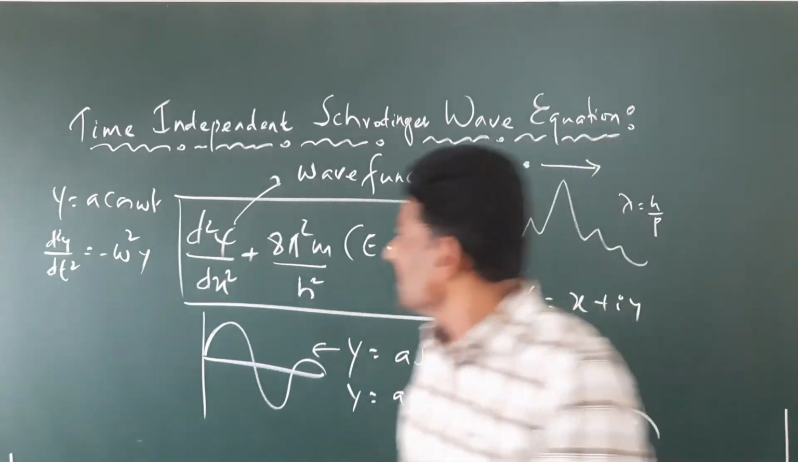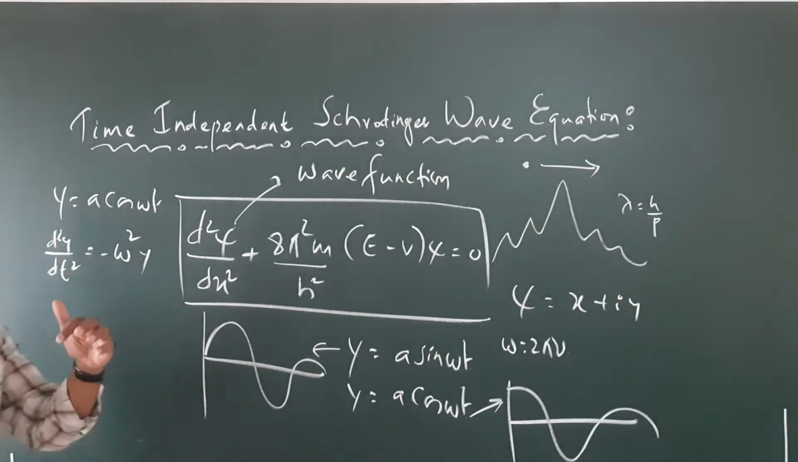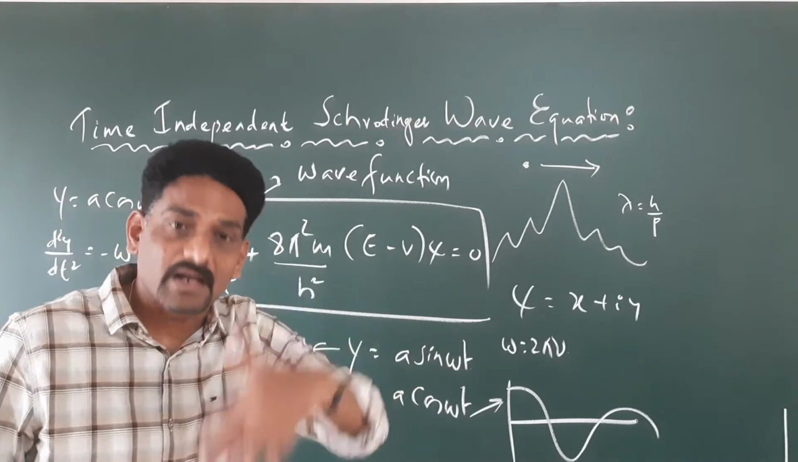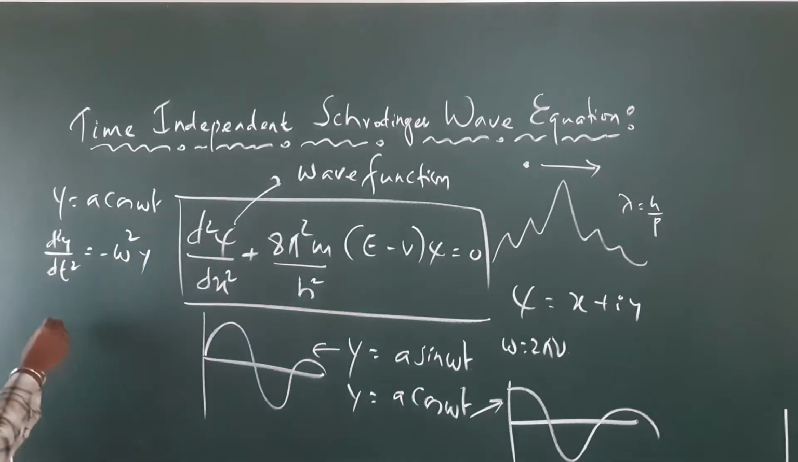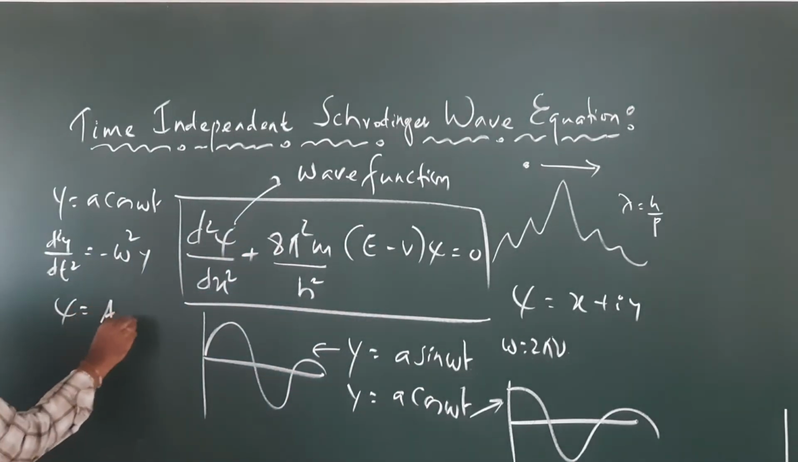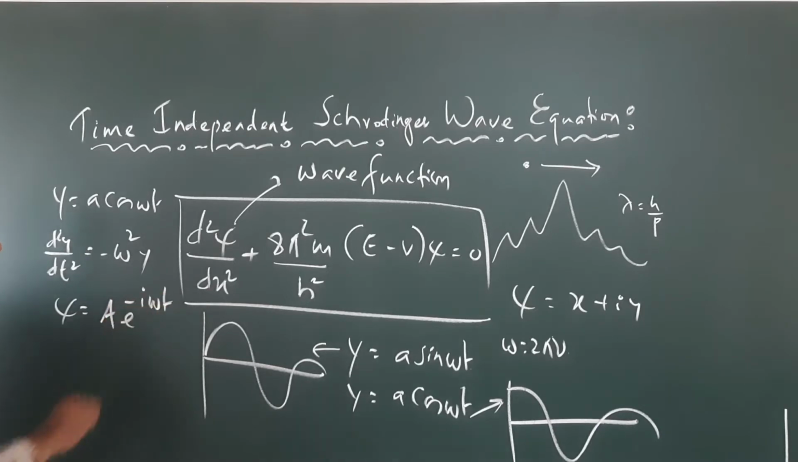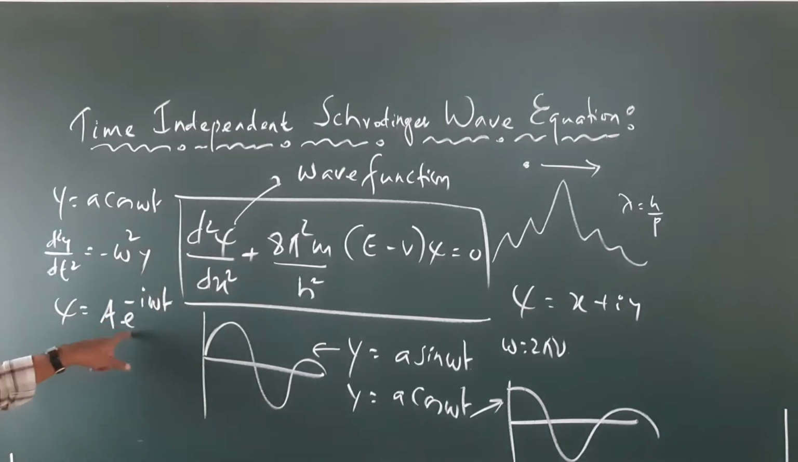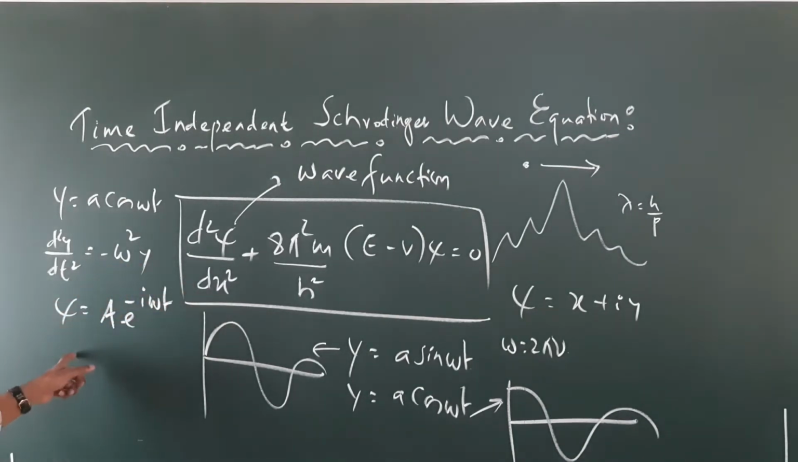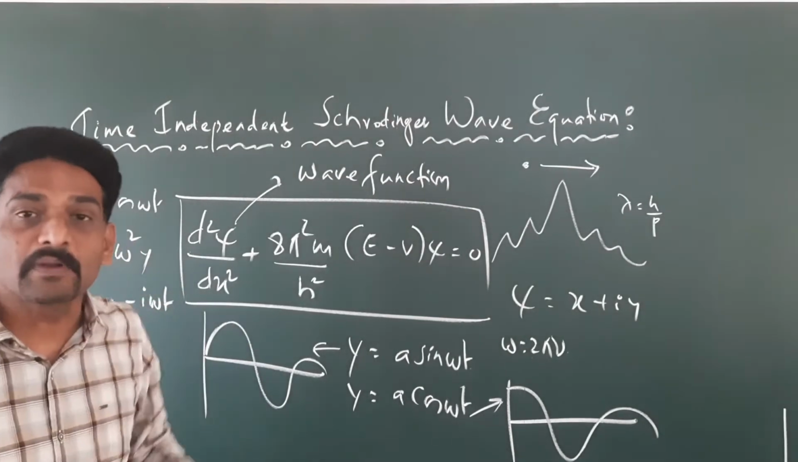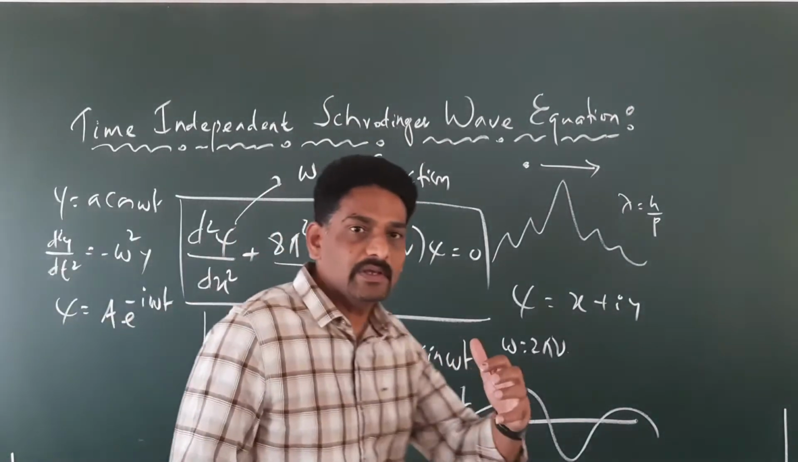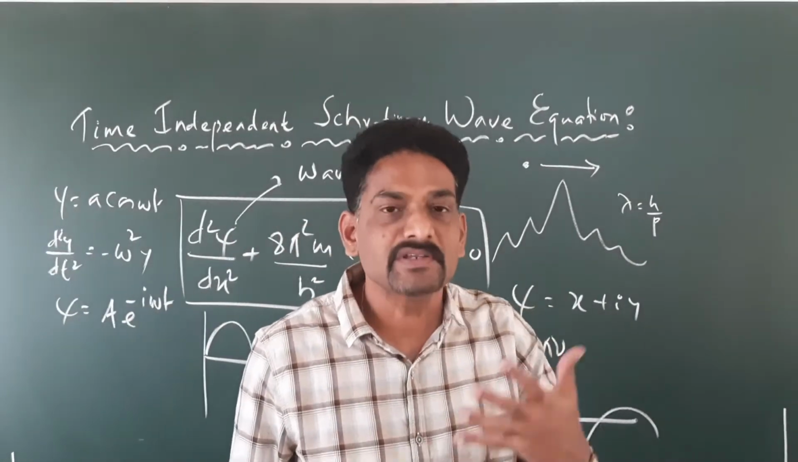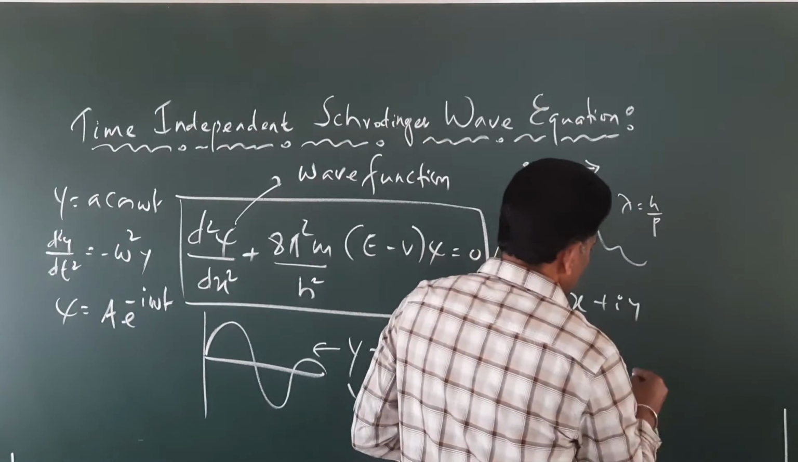In the same way, now I can take the equation of a wave in complex form. What is that? I can take it as psi equals a e raised to minus i omega t. So this represents the wave in complex form. Now how? We have the standard Euler's equation.